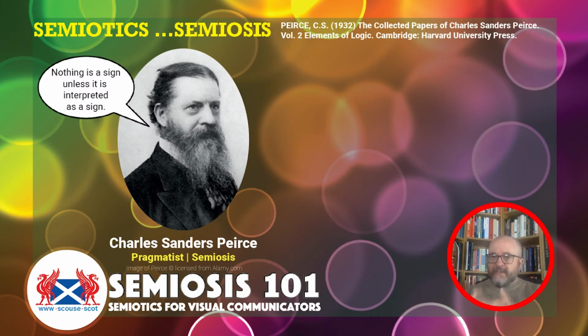Charles Sanders Peirce, philosopher, was one of the founding fathers of pragmatism, a new philosophy coming out in North America. He says in his writings, nothing is a sign unless it is interpreted as a sign. And that's really crucial to what we're going to explore over all of these videos that I'm going to be putting on this channel. Nothing is a sign unless it is interpreted as a sign. It's that word interpreted that is going to be the linchpin to everything that we talk about. Okay, so what does that mean?